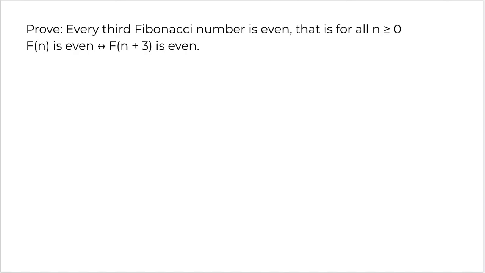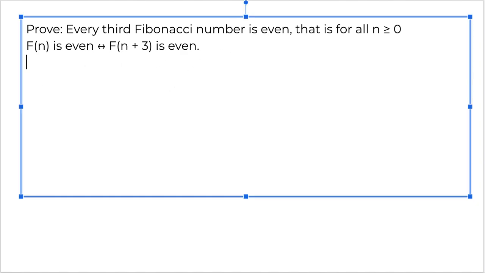Okay, next is: every third Fibonacci number is even, that is, for all numbers n greater than or equal to 0, if fn is even, then fn plus 3 is also even, right? So that is every third number is even. Let's see what I'm talking about.